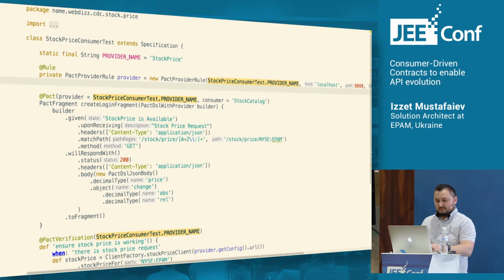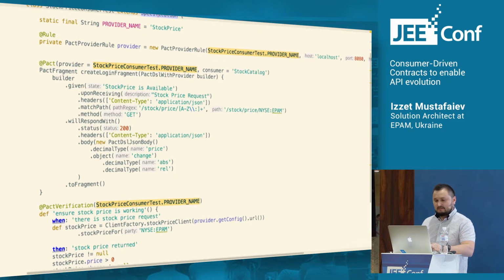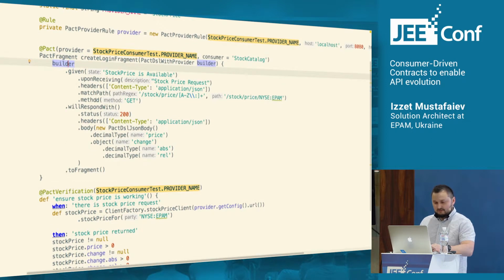a test that is implemented in Spock, which depicts how our consumer uses a provider. Pact provides a domain-specific language to describe this usage specification. So we have a chain of method executions. We can define the state of the provider. We can define some description for the usage. We can specify HTTP elements for communication like headers.